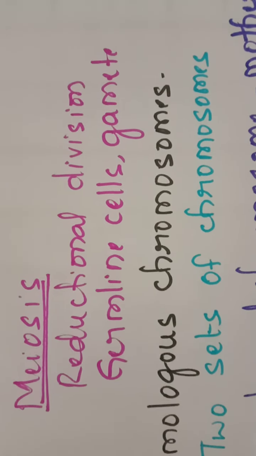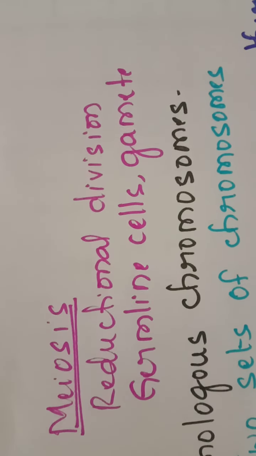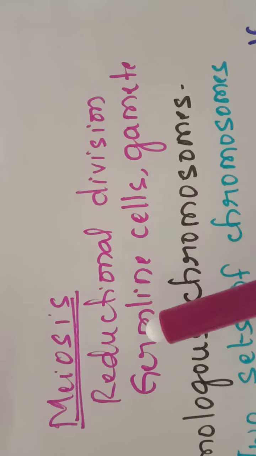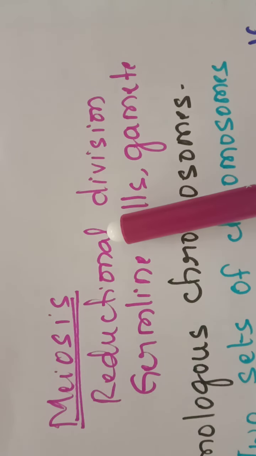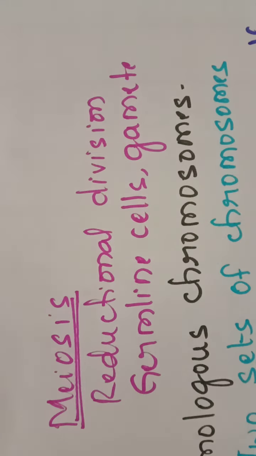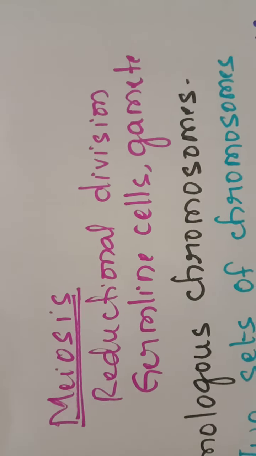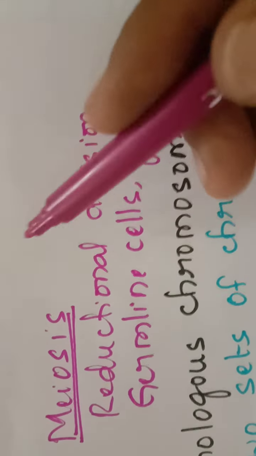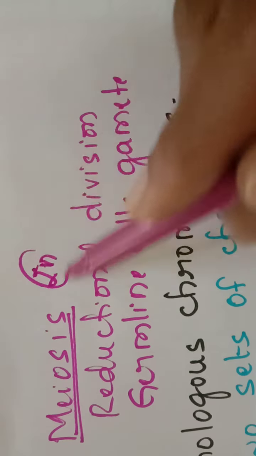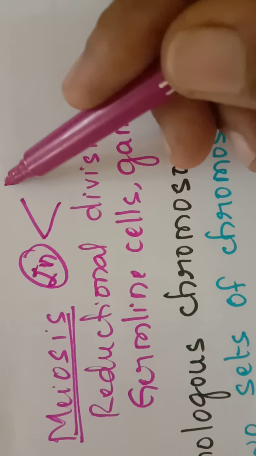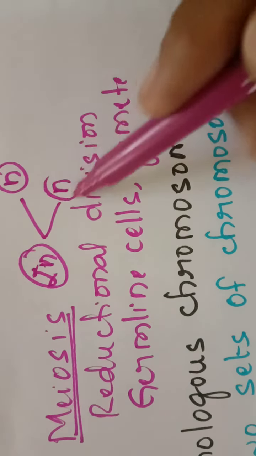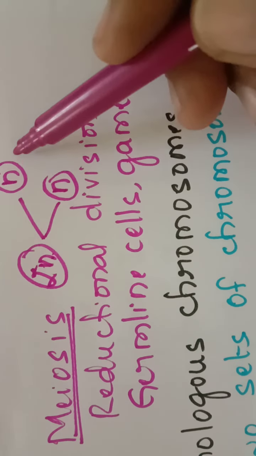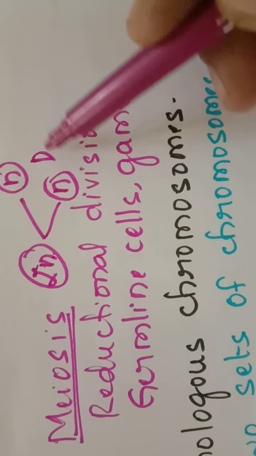Significance of meiosis. Meiosis is also known as the reductional division because the number of chromosomes is reduced to half. For example, if the parental cell has 2n chromosomes, the daughter cells have half of that. So if the parent has 2n chromosomes, it becomes n in the daughter cell.